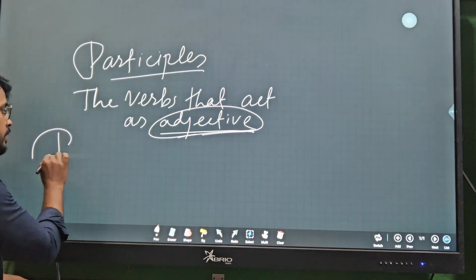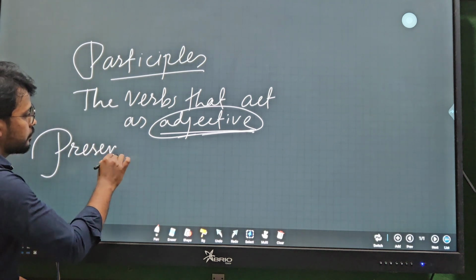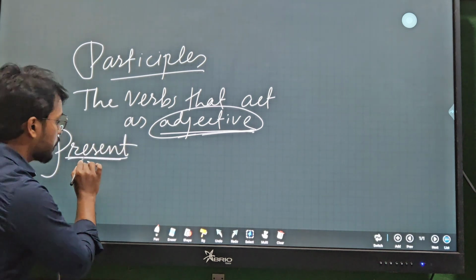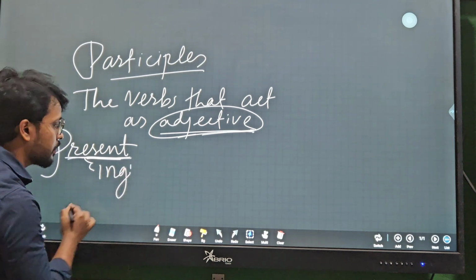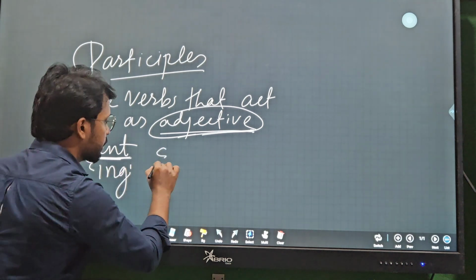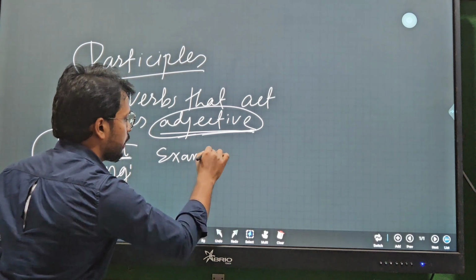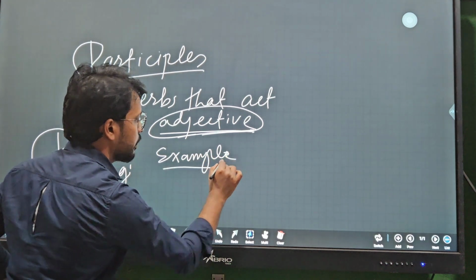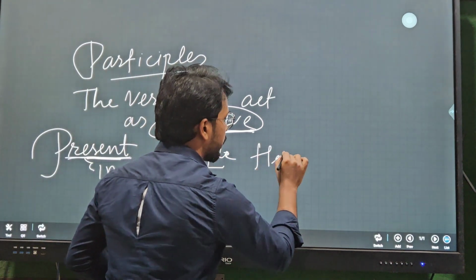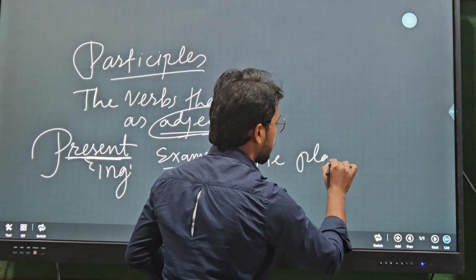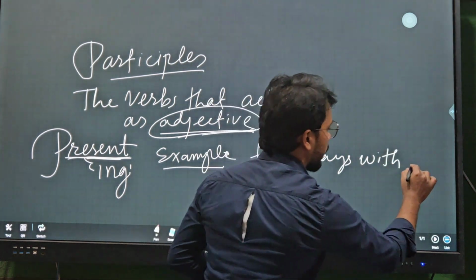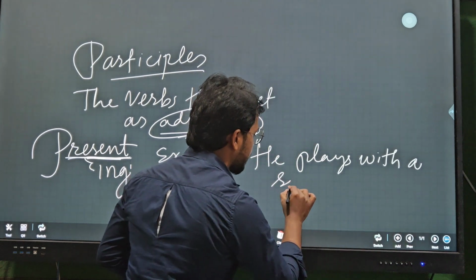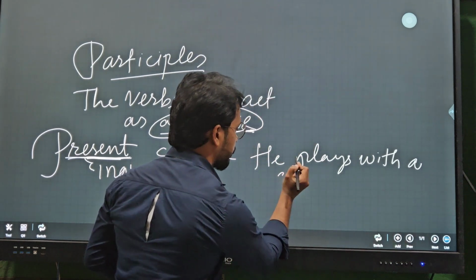That is present participles. These are the verbs with ing. See the example here. He plays with a singing or speaking doll.